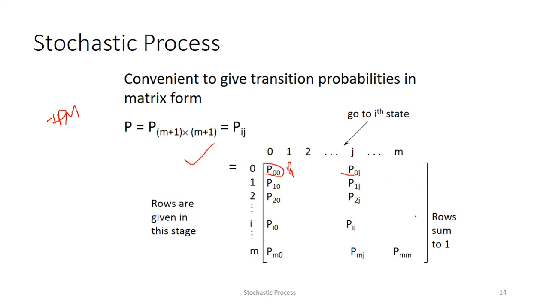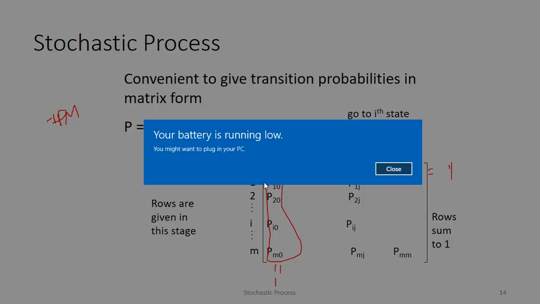Here one condition is there in a Markov chain: either the rows or the columns sum to 1. If I add all these rows, I need the value 1, or for columns also. Any one of them equals 1, either rows or columns. This is the most important property.